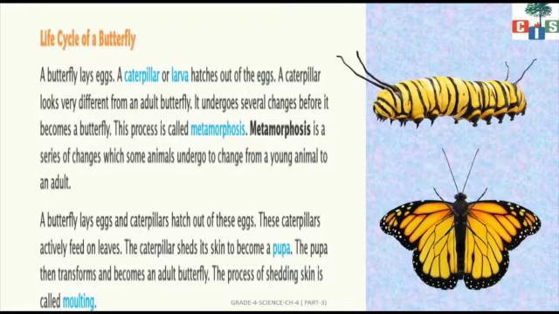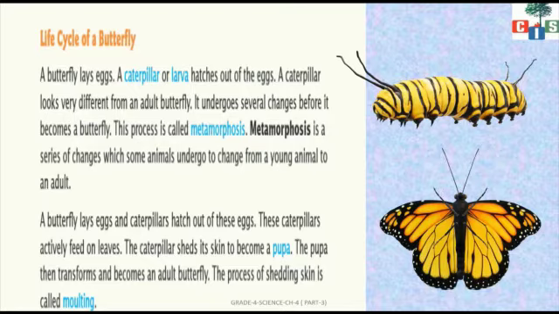Let us understand one by one. First of all, a butterfly will lay eggs. From those eggs, what will come out? Caterpillar. And what is the caterpillar going to eat? Leaves. When the caterpillar grows, what will happen?